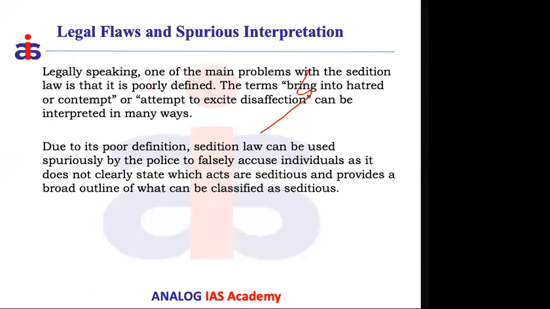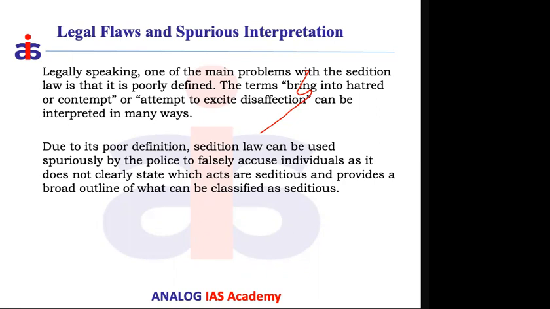Because of the lack of proper definition of the given provision, 124A, the state and maybe the police are indiscriminately resorting to booking citizens under the given regressive colonial law. That is the problem. That is why a number of cases are being filed by the authorities, but those are not withstanding judicial interpretation, whether the given act committed by the individual really constitutes sedition or not.